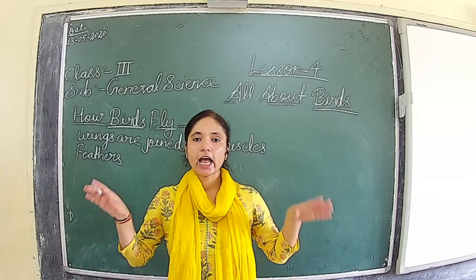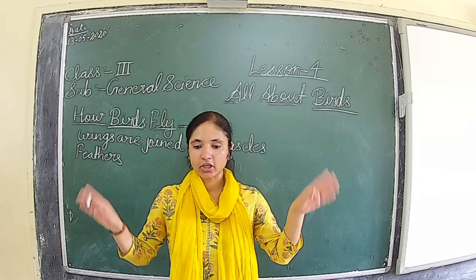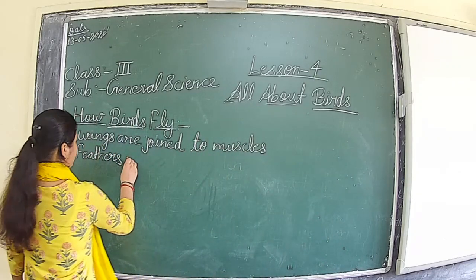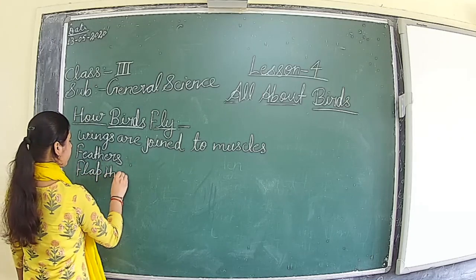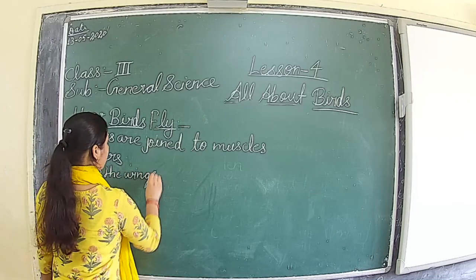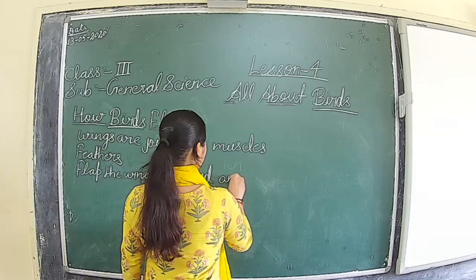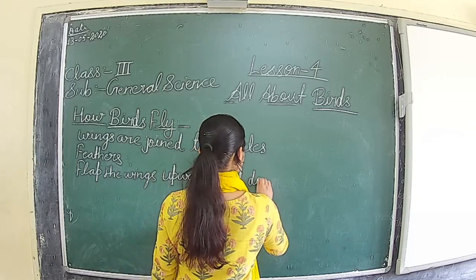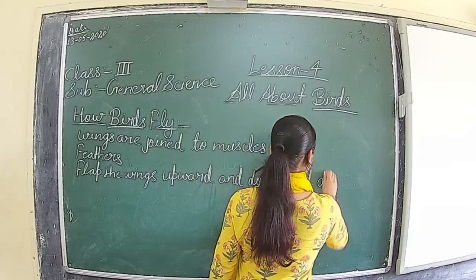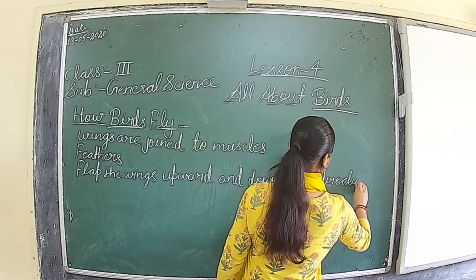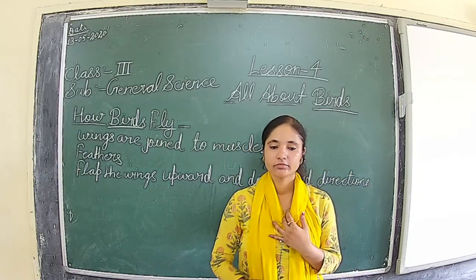They flap their wings upward and then downward. Upward and downward direction.